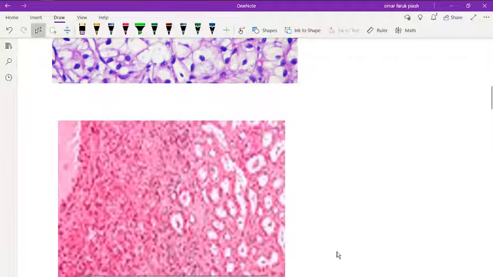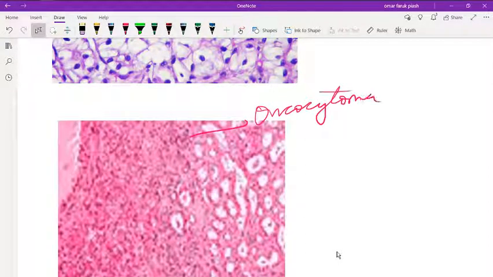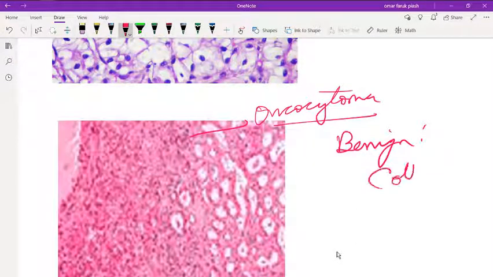This is a picture of renal oncocytoma. In renal oncocytoma, there is a benign epithelial tumor arising in the collecting duct.